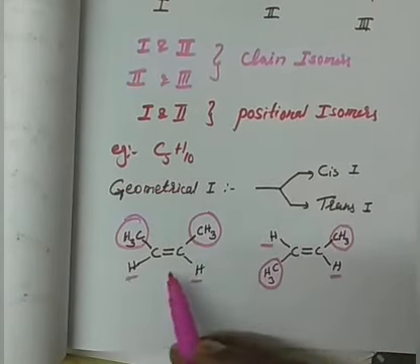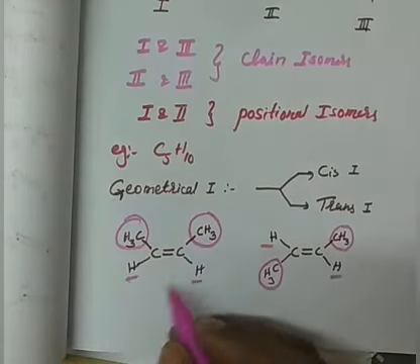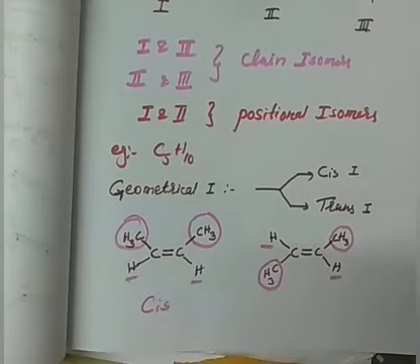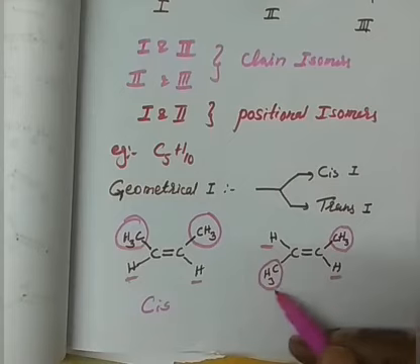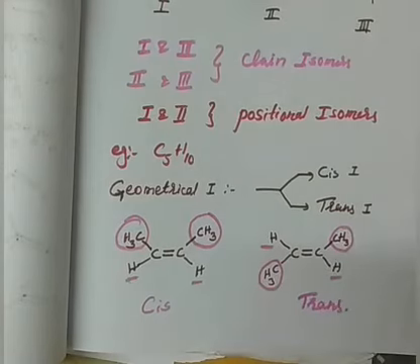So the isomer which has similar groups on the same side is called the cis isomer. The alkene in which the spatial arrangement is different, with similar groups on opposite sides of the double bond, is called the trans isomer, right?